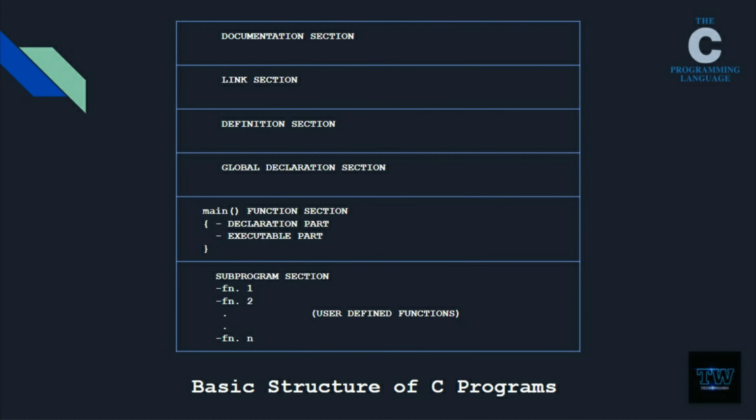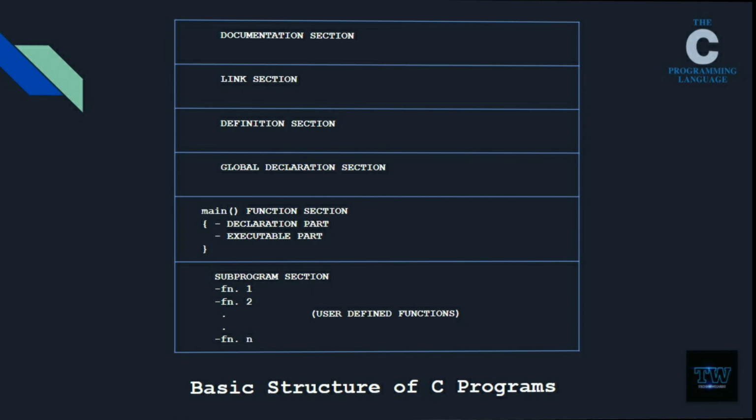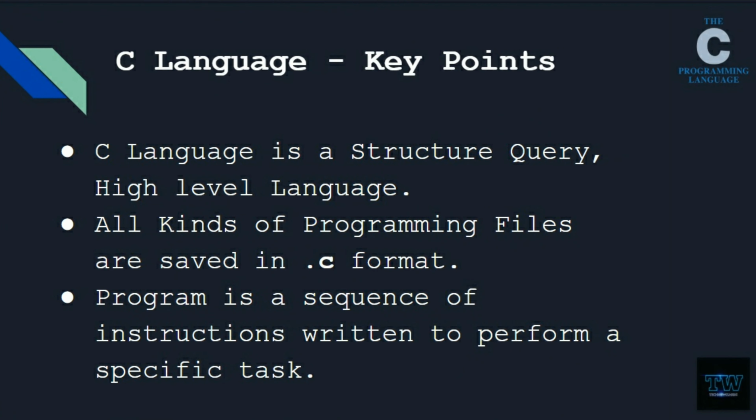This slide shows us the basic structure of a C program. There are several sections: documentation, link, definition, global declaration, main function and subfunction sections. These sections are to be maintained to get a proper code. Coming to the key points, C is a high-level language. All programming files are saved in .c format. A program is a sequence of instructions written to perform a specific task.